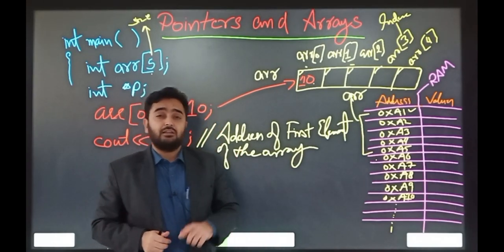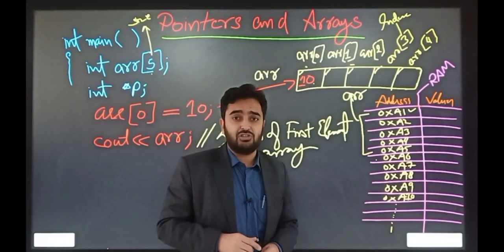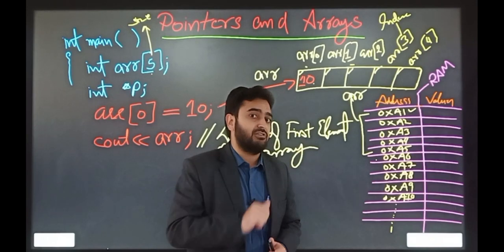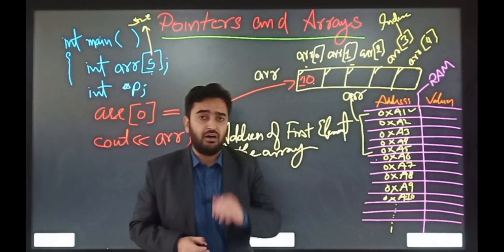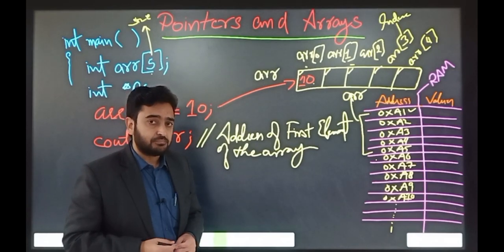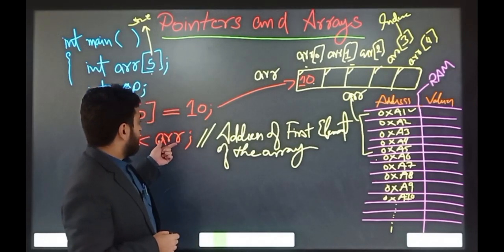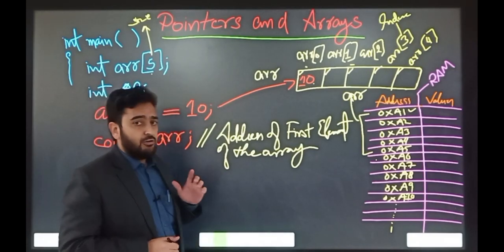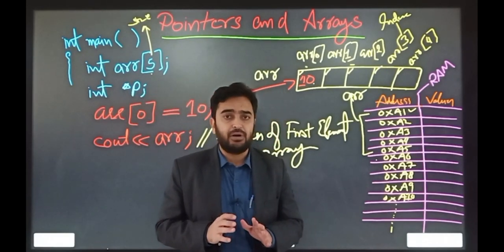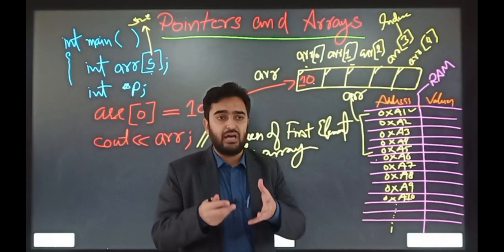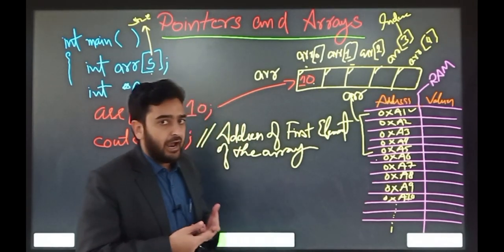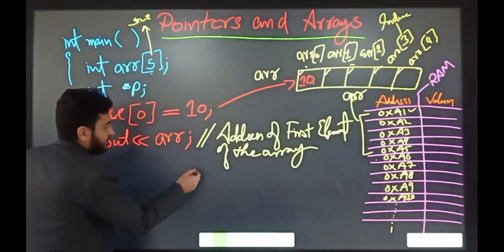Okay, so in my previous lectures, for example, on pointers and pointer to pointers, these are the 2 videos that I have already uploaded, we have seen that if we write the reference operator before any variable, that variable gives us the address.